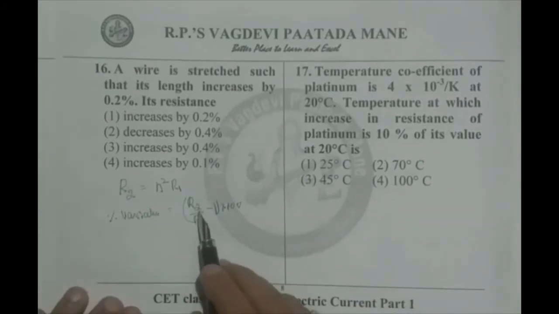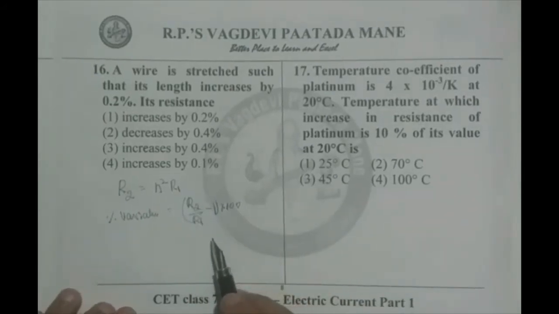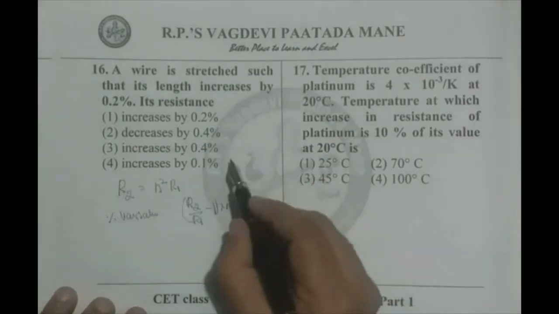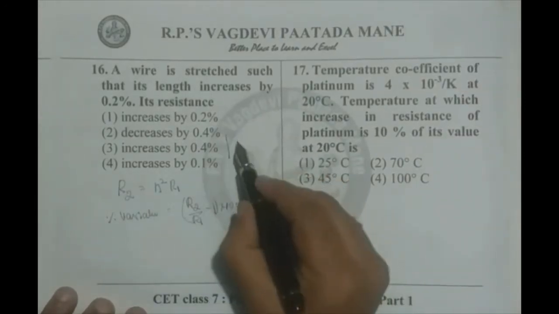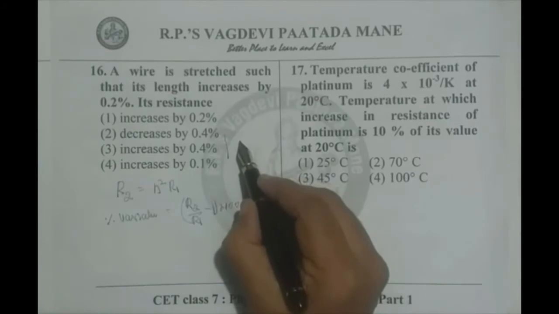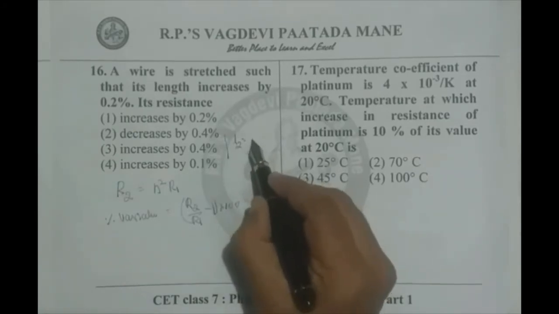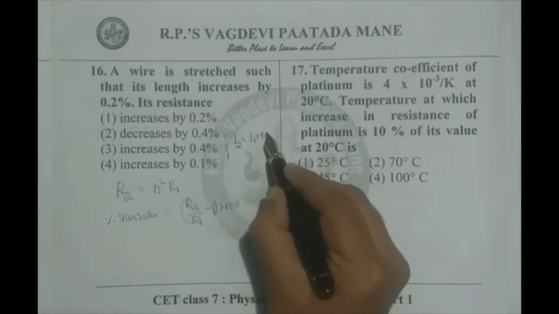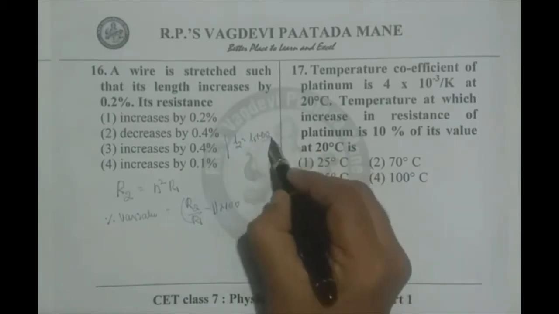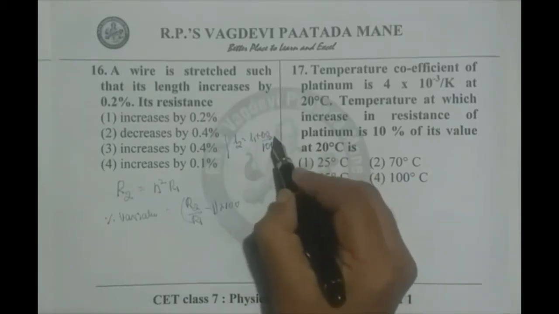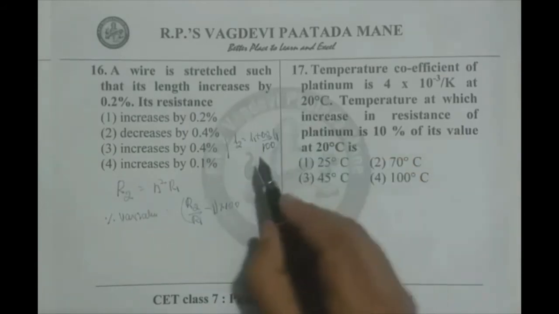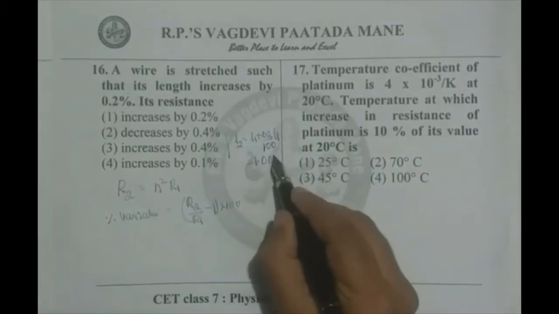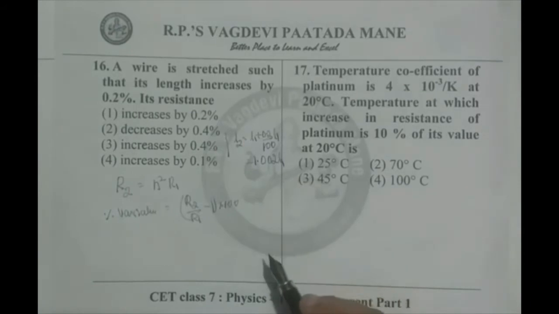But as we know, when the length increases, the resistance also increases. First we calculate length increases. Length L2 can be written as L1 plus 0.2% of L1, that is 0.2 by 100 into L1. That means 1.002 L1.